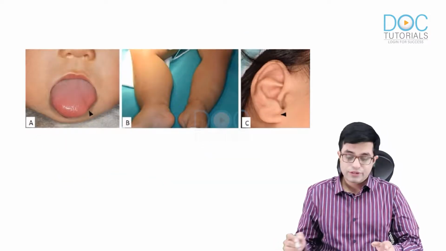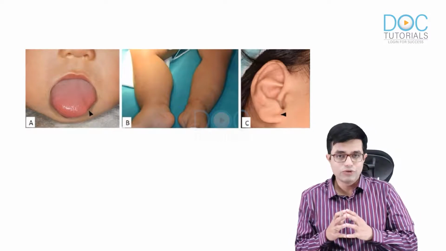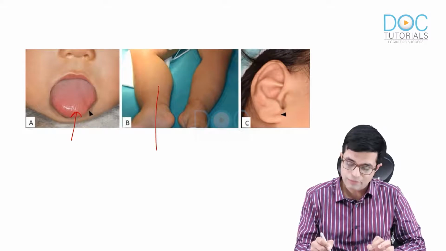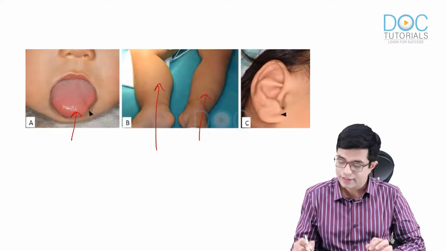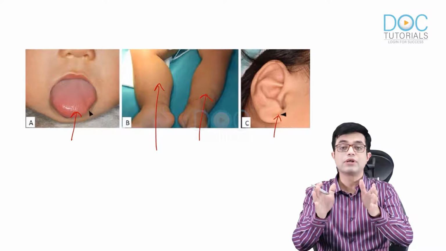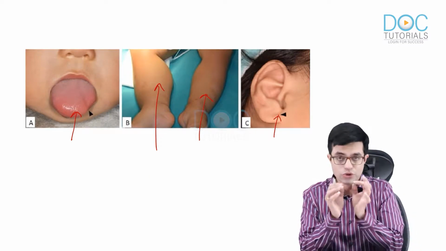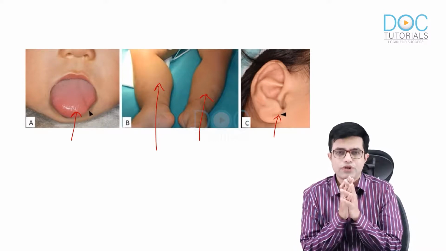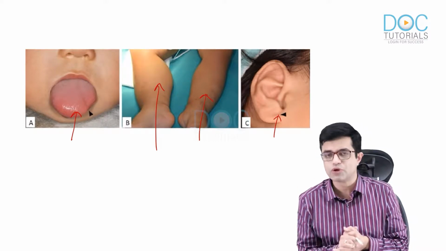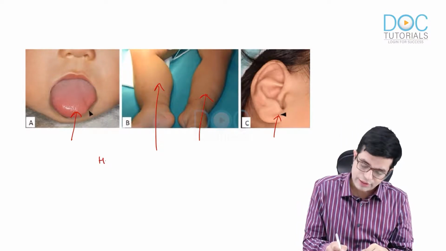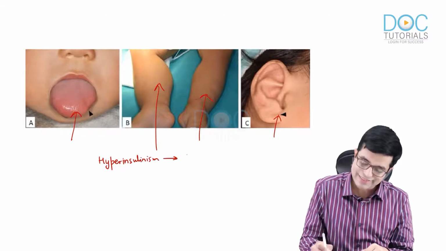So this is a description. You may get a panel like this in a visual case. Large protruding tongue due to macroglossia, one limb bigger, one limb smaller, and furrows present in the same child. If the question says same child is having all three, think of Beckwith-Wiedemann syndrome. Useful point, not particularly mentioned, but mentioned in the neonatology textbooks. Patients with Beckwith-Wiedemann syndrome also have hyperinsulinism, and so they are at risk for persistent neonatal hypoglycemia.